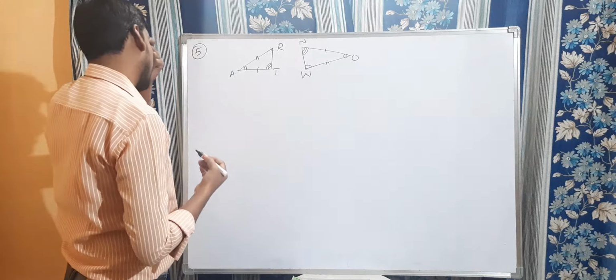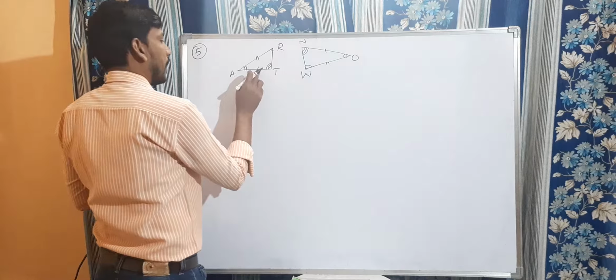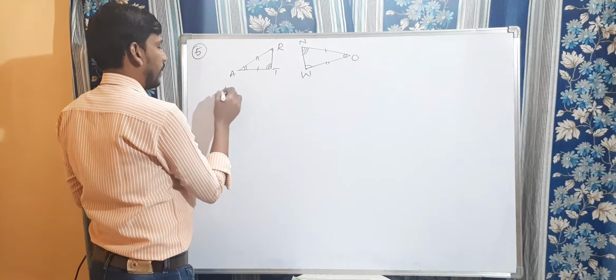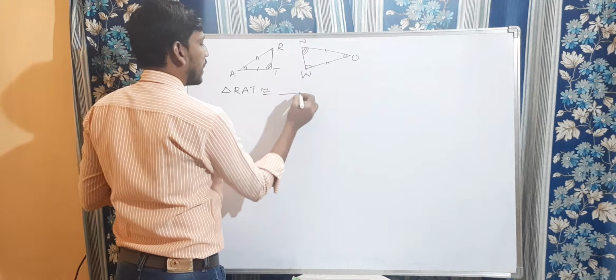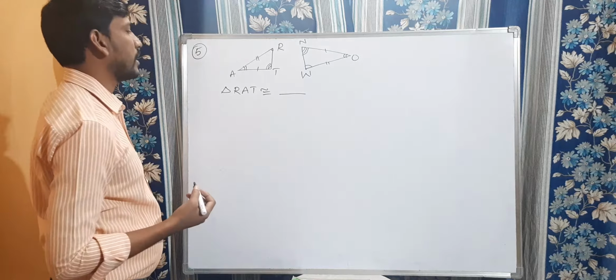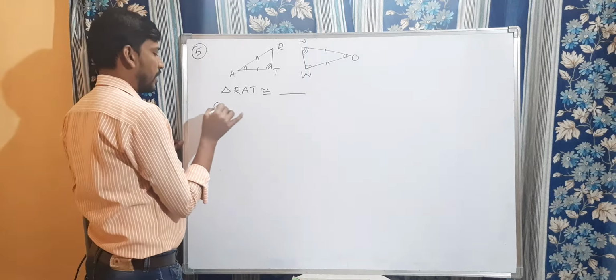Now we are going to write the congruent parts they marked here. The given triangle RAT is congruent to dash. Now which are the corresponding parts here? Write the corresponding parts.